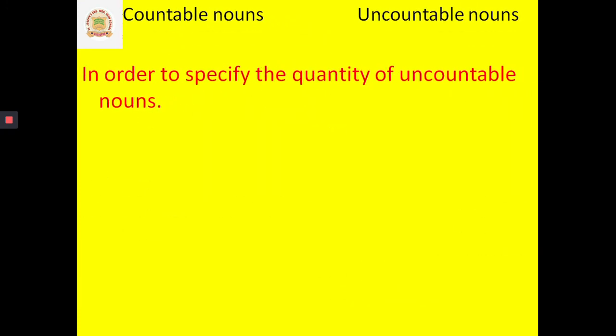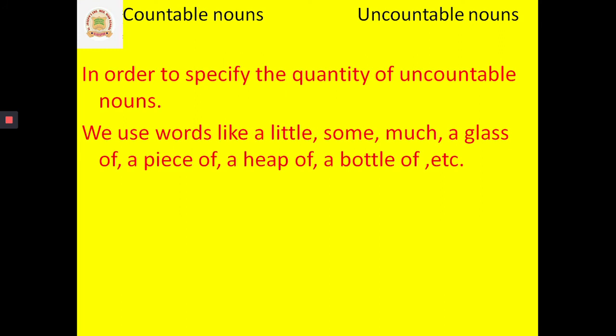Or how will I tell somebody how much rice I want to eat? In order to specify the quantity of uncountable nouns, we use words like a little, some, much, a glass of, a piece of, a heap of, a bottle of, etc.